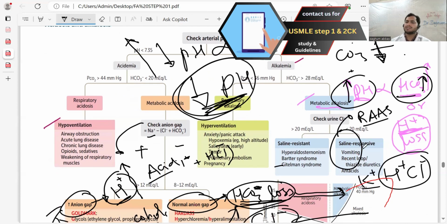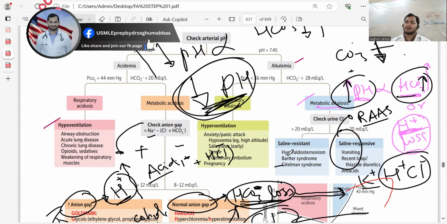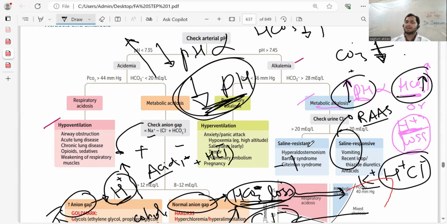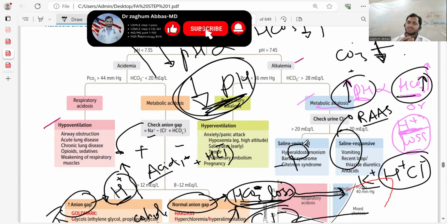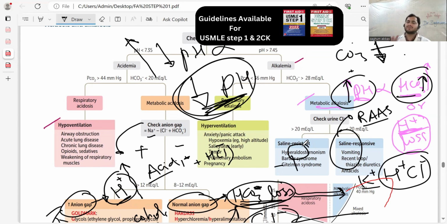These are also saline responsive: when you give fluid, this alkalosis will be over. Next, the saline-resistant causes of this disorder are hyperaldosteronism, Bartter syndrome, and Gitelman syndrome. In all of them, aldosterone is high due to some other pathology. So they will absorb sodium, kick out potassium, and kick out H positive constantly, not depending on the fluid level or the dehydration. That is the pathology. It is saline resistant. Even if you give fluid, there will be no response, and the problem will not be over. That is the difference between saline responsive and saline resistant.